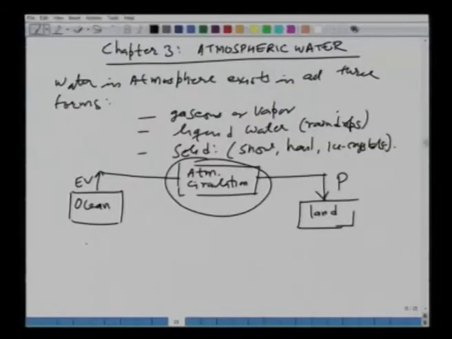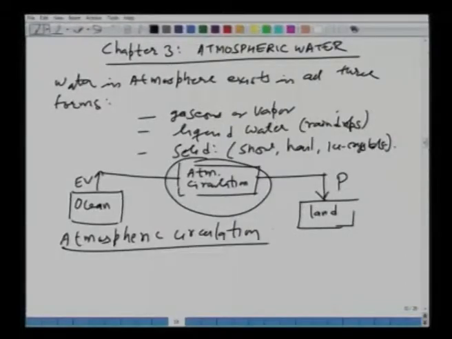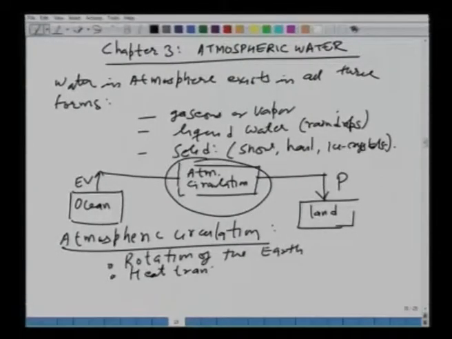So, the two main factors responsible for atmospheric circulation are the rotation of the earth, and the heat transfer between the equator and the poles.